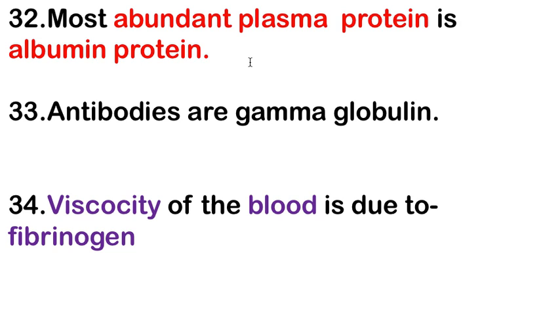Next is antibodies are gamma globulins. Viscosity of the blood is due to fibrinogen. It's important: viscosity of the blood is due to which factor? It is fibrinogen.